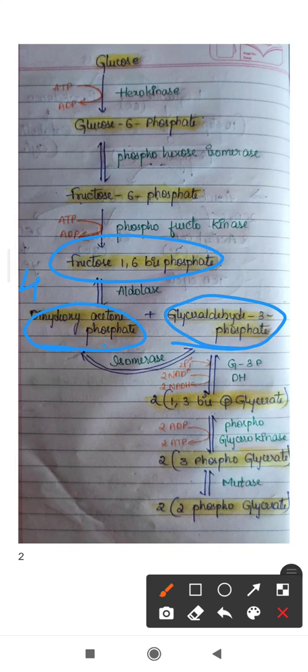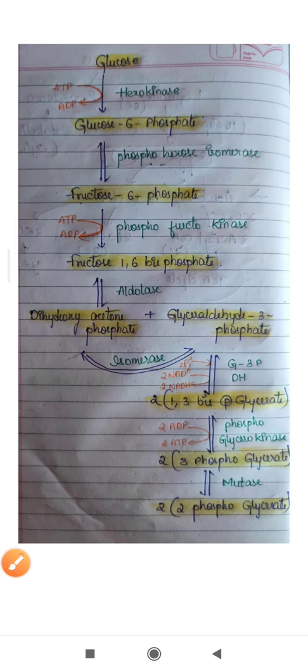This is the fourth step, where in the presence of aldolase, fructose 1,6-bisphosphate will be converted to dihydroxyacetone phosphate and glyceraldehyde 3-phosphate. In the next step, dihydroxyacetone phosphate and glyceraldehyde 3-phosphate. In these two, only glyceraldehyde 3-phosphate can move forward in the reaction.